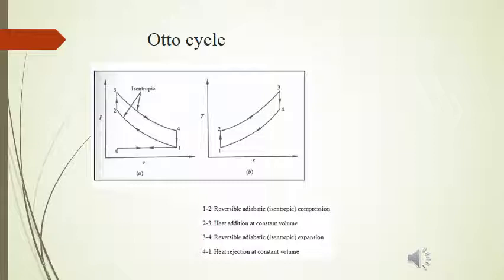So these processes can be modeled as a control mass system, that is a closed system, so that the non-flow work can be calculated as the integral of PdV, because that makes our analysis simpler.